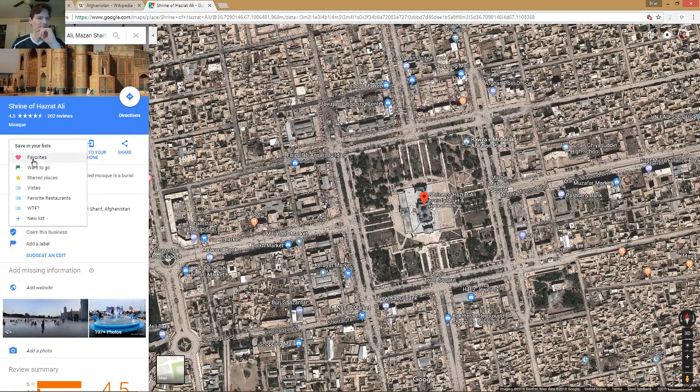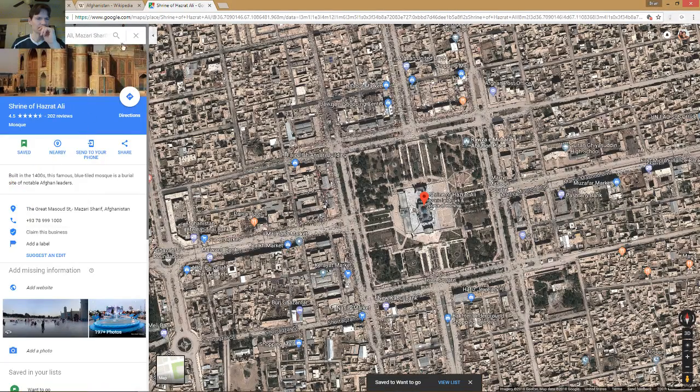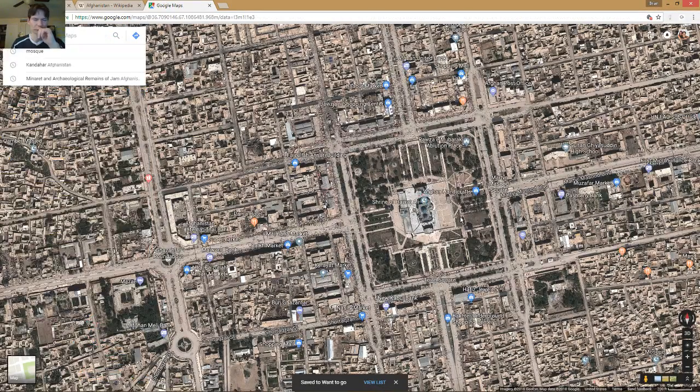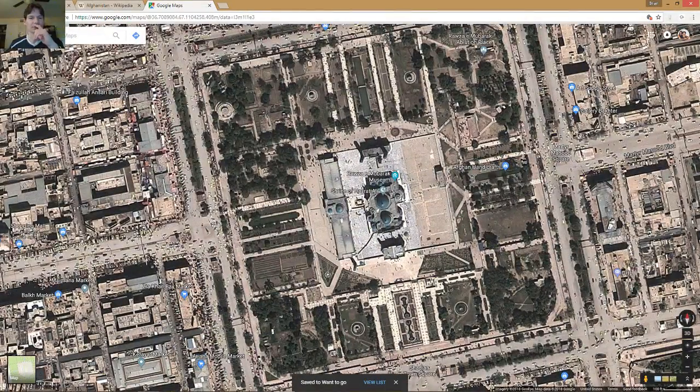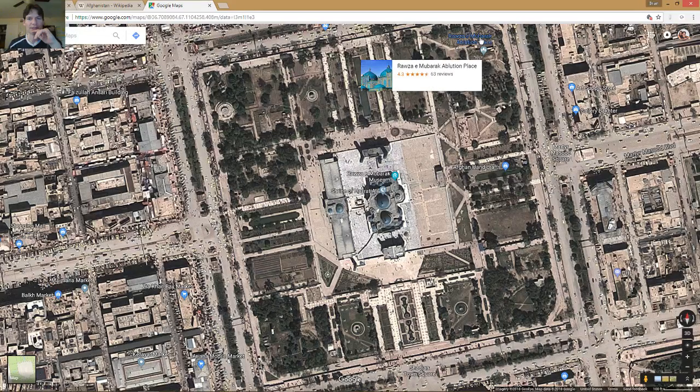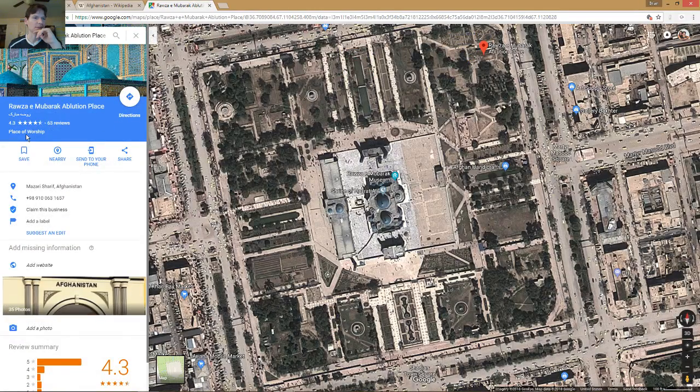Alright, that's a pretty looking mosque. I love pretty architecture, you know. Regardless of whether Ali's buried in there or not, it's just a fantastic building to go check out. Where else can you see this kind of stuff? Yeah, that's pretty neat looking. I definitely want to, oh man, that's beautiful. That's a beautiful photo.